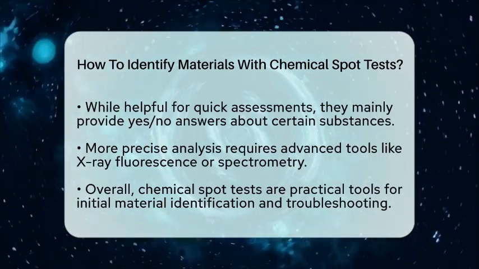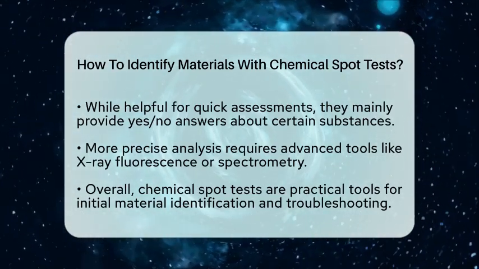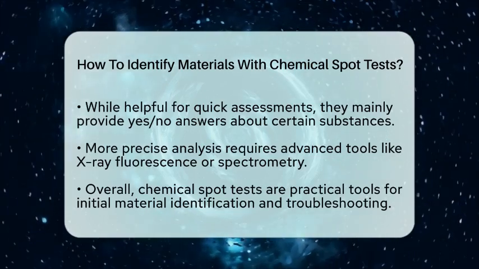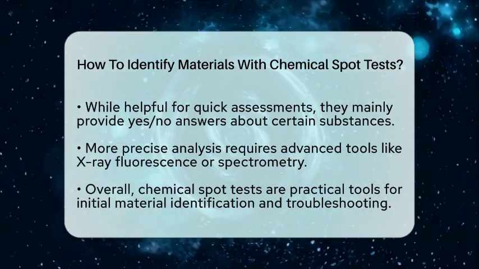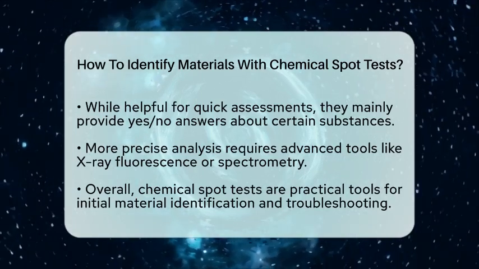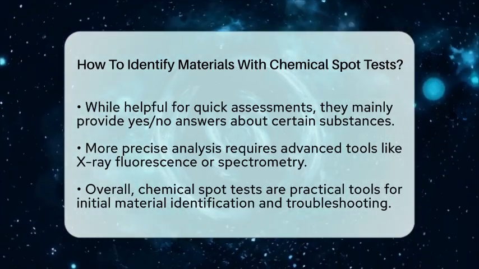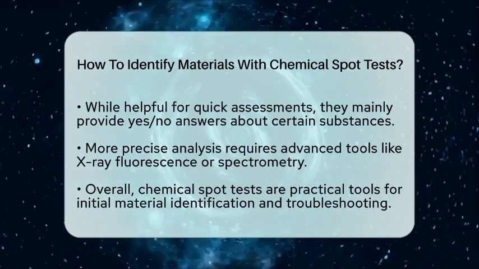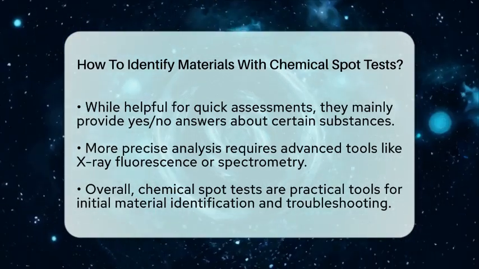In short, identifying materials with chemical spot tests involves applying specific chemicals to small samples or surfaces and watching for reactions. These reactions reveal what the material is made of, helping you understand failures and breakdowns in the real world.